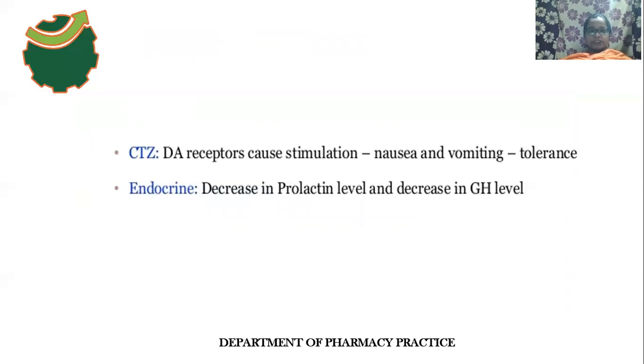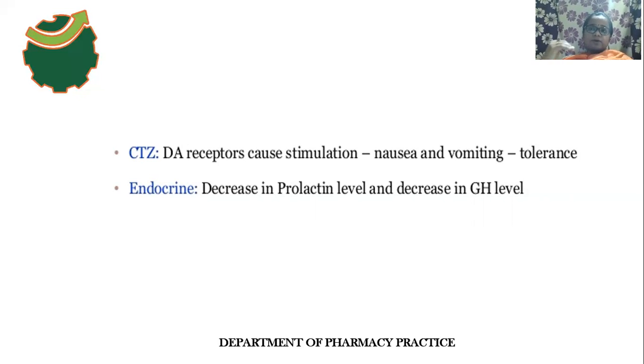Next one is CTZ. So what is the levodopa effect on CTZ? The CTZ consists of dopamine receptors. Here the levodopa stimulates the dopamine receptors in CTZ, because levodopa can cross the blood-brain barrier. In the peripheral region, the levodopa is converted to dopamine in the presence of peripheral decarboxylase enzyme inhibitors. Here the dopamine does not cross the blood-brain barrier.